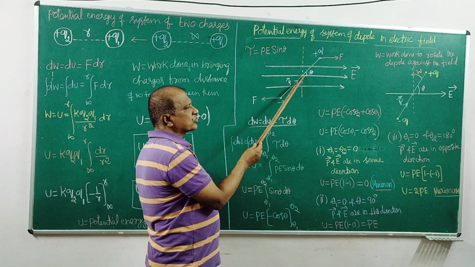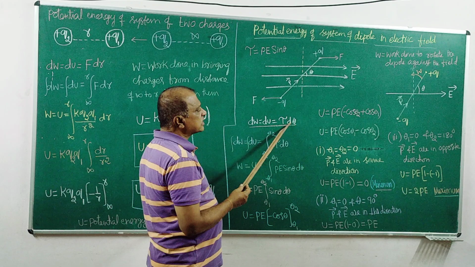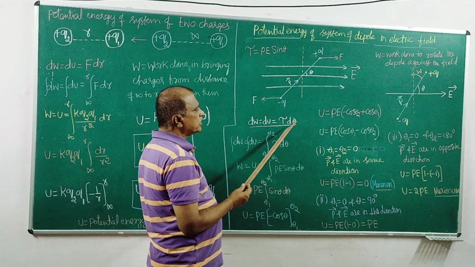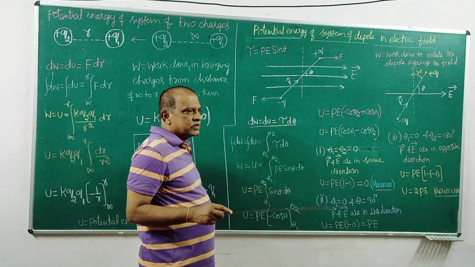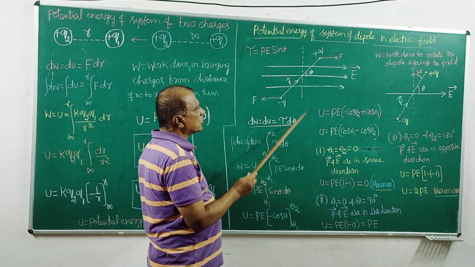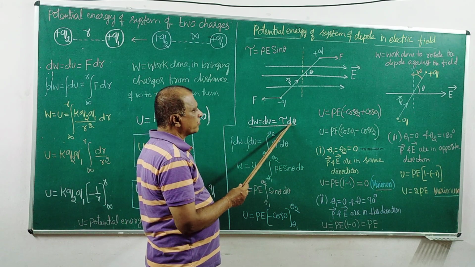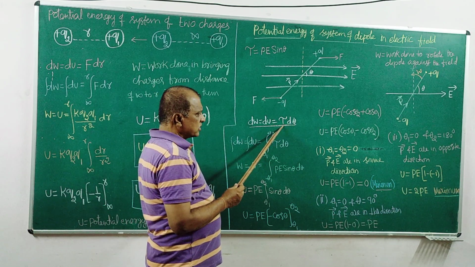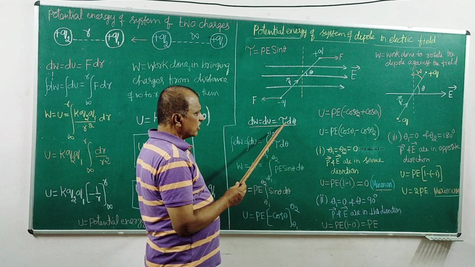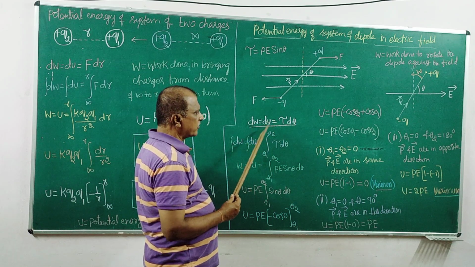Here it is the torque force, rotating anti-clockwise. The displacement here is rotation, not linear displacement, so we talk about the displacement in terms of theta, that is d theta. Of course it is a differential function: torque into d theta gives dW.